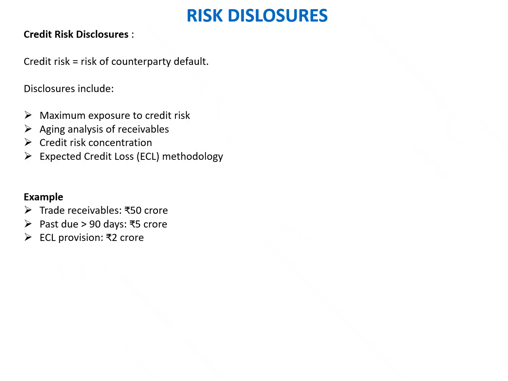Okay, now this is the second section wherein we are going to talk about the risk disclosure. The first type of risk in the risk disclosure is the credit risk disclosure, wherein we have to show the risk of counterparty default. So typically, the disclosures required under this category are the maximum exposure to credit risk, the aging analysis of the receivables, the credit risk concentration, and the expected credit loss, which is the ECL methodology.